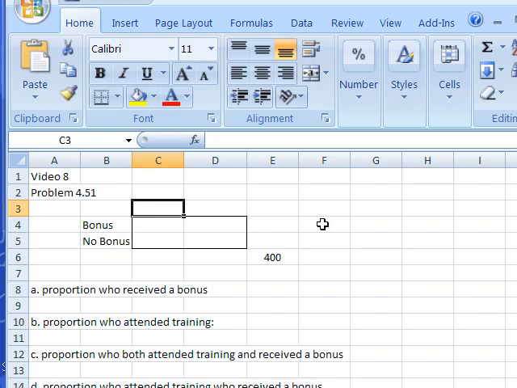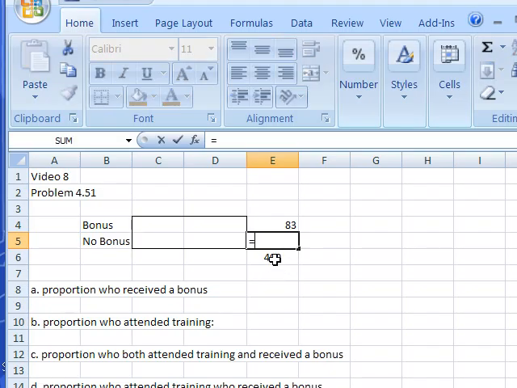Okay, and how many did I say? 83 received a bonus. So bonus, all different categories of reasons, but the total is 83. Now, already I know a fact, and that is that the difference between total and bonus is no bonus.